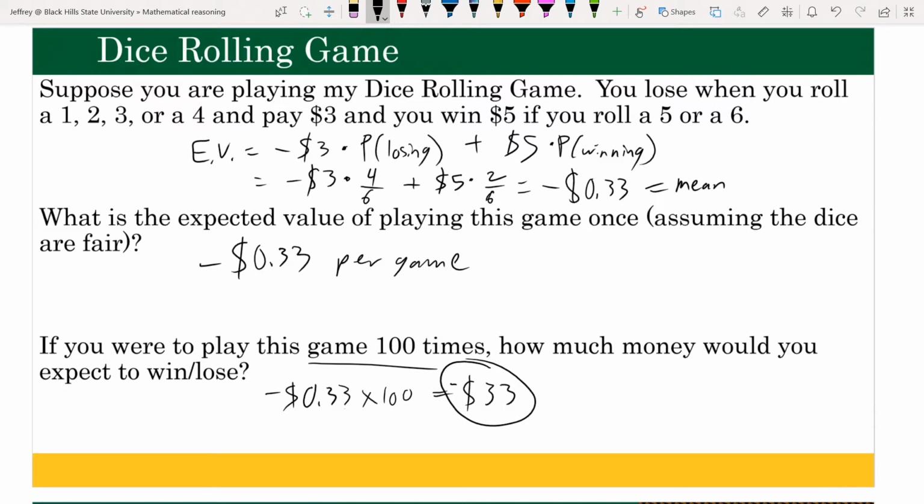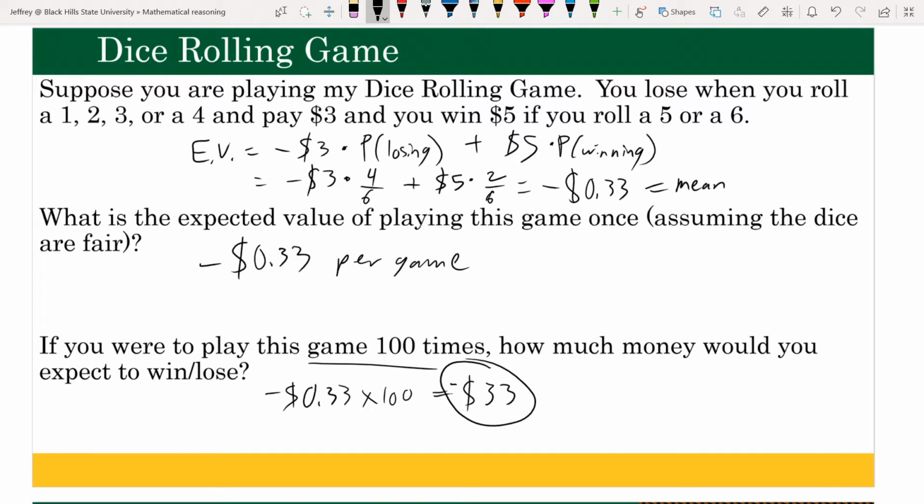Is this exactly how much you're going to lose in 100 games? Possibly not, right? Especially in one game, you will either win $5 or lose $3. You cannot lose 33 cents in just one game. Again, this is an average amount.